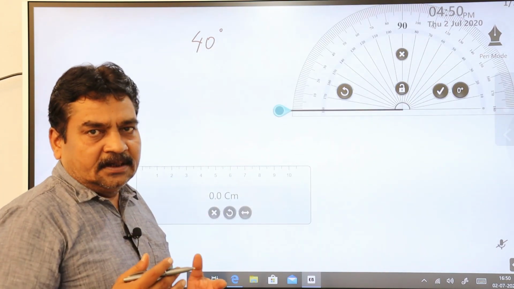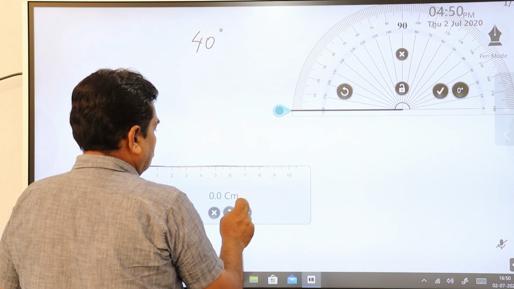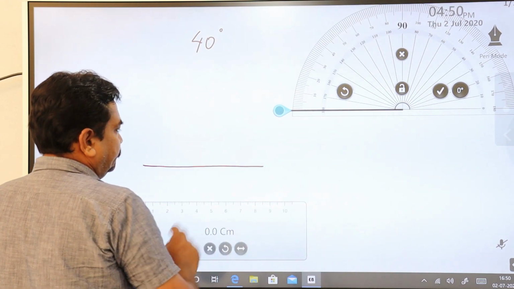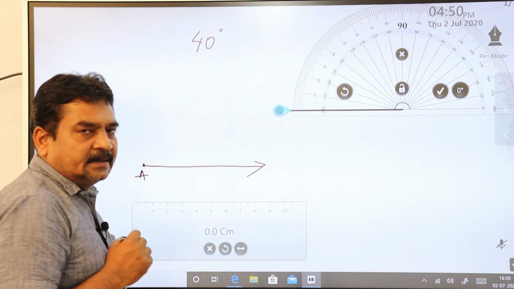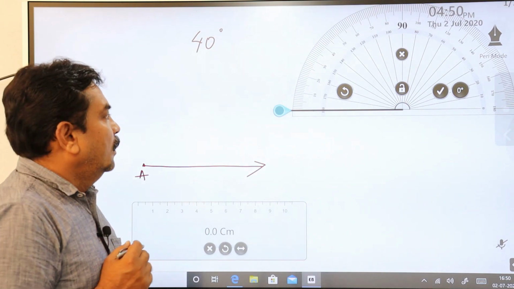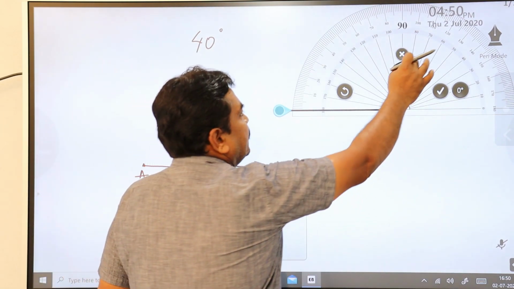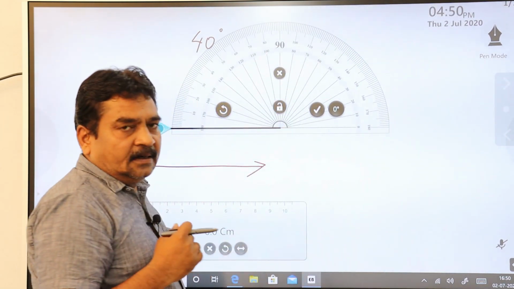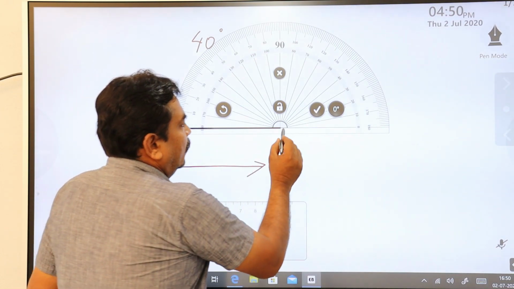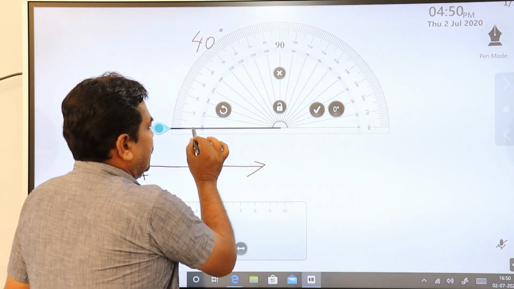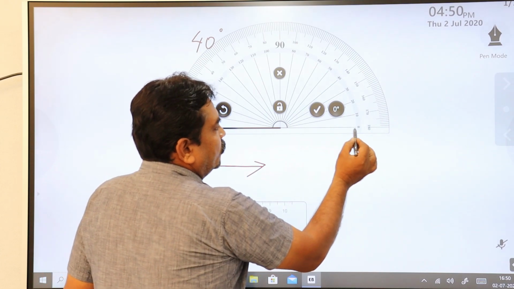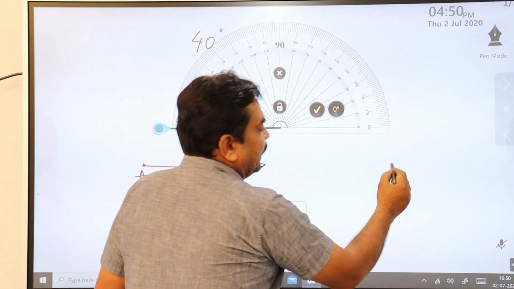Draw a ray first. This is your ray. This is vertex A. This is the protractor. This line that you are observing here, you call it the base line.